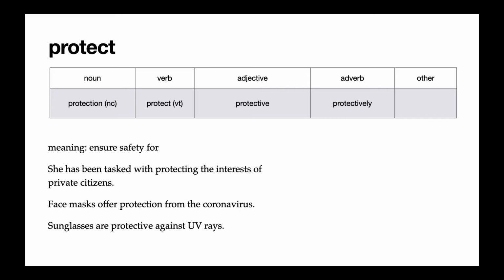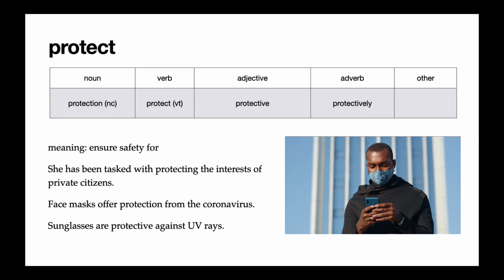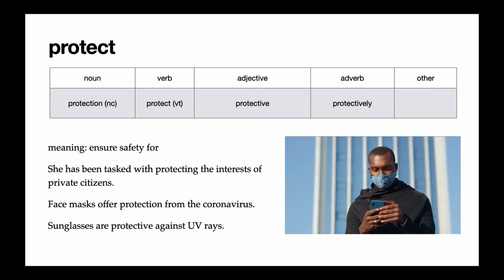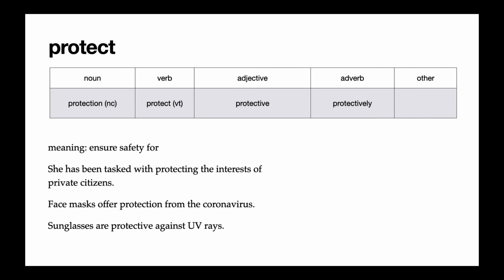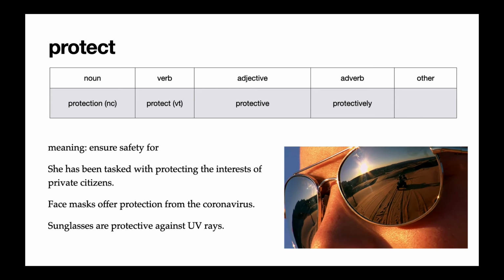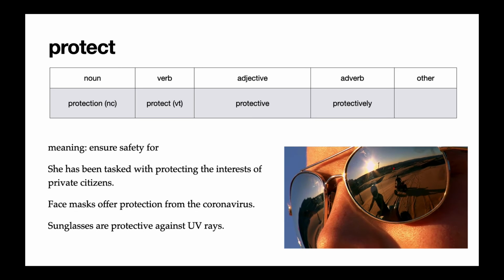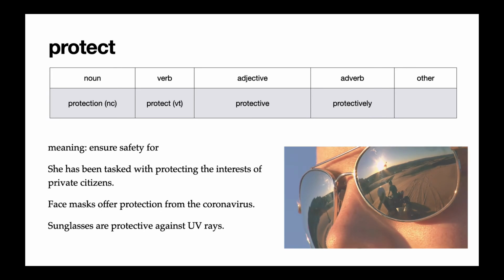Next, we have the verb protect. Protect means to ensure safety for someone or something. So she was tasked with protecting the interests of private citizens. That means making sure that the interests are good and safe. In our second example, we use protection as a non-count noun. Face masks offer protection from the coronavirus. The last example uses protective as an adjective. Sunglasses are protective against UV rays.